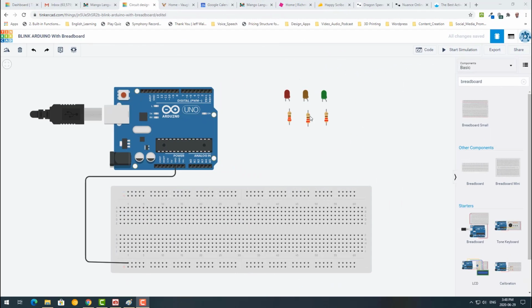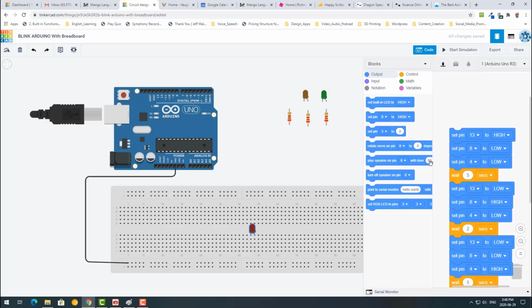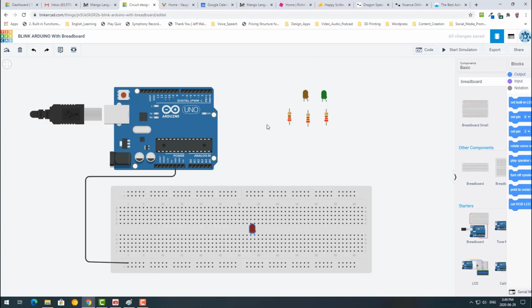So no wires are left from the previous project and these elements, so I can start connecting these to the board. Let's start with the red LED, probably here, and this is the anode. It's supposed to be connected to pin number 13 based on the coding. If you remember, we use number 13, number 8 and number 4: number 13 for red, number 8 for yellow or orange, and number 4 for the green. So I have to connect this anode to